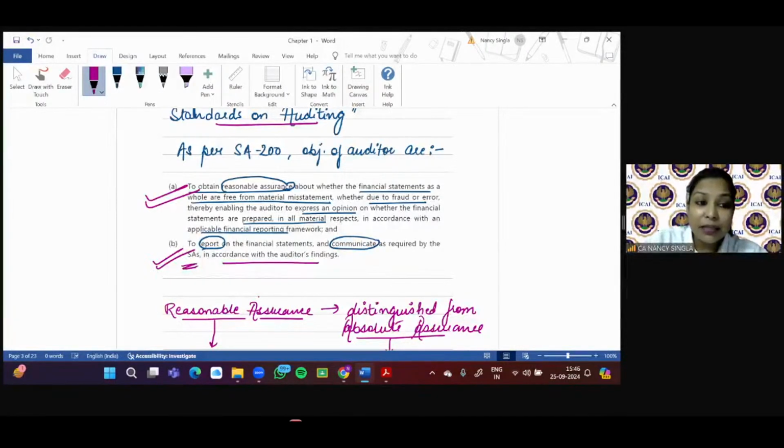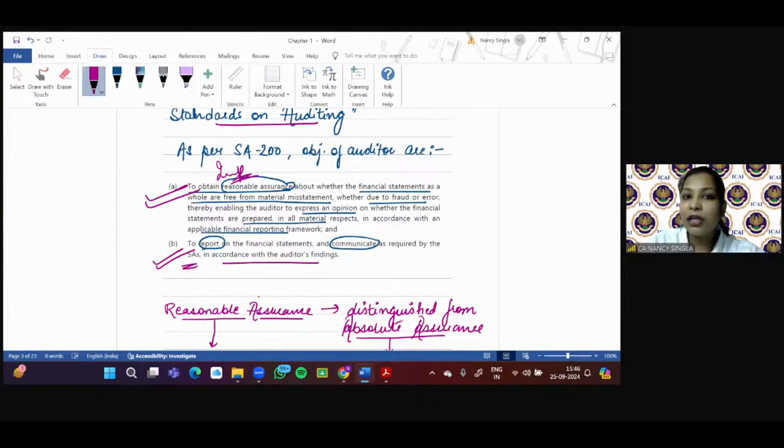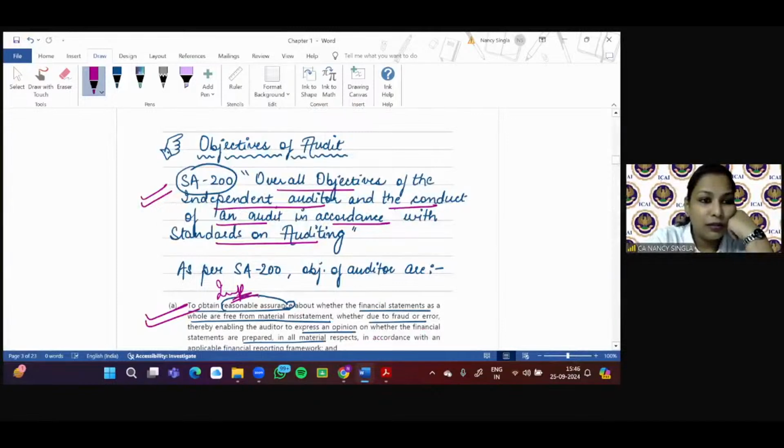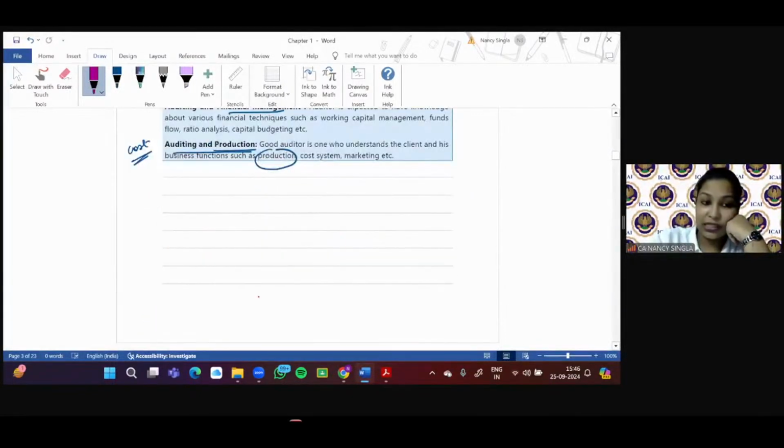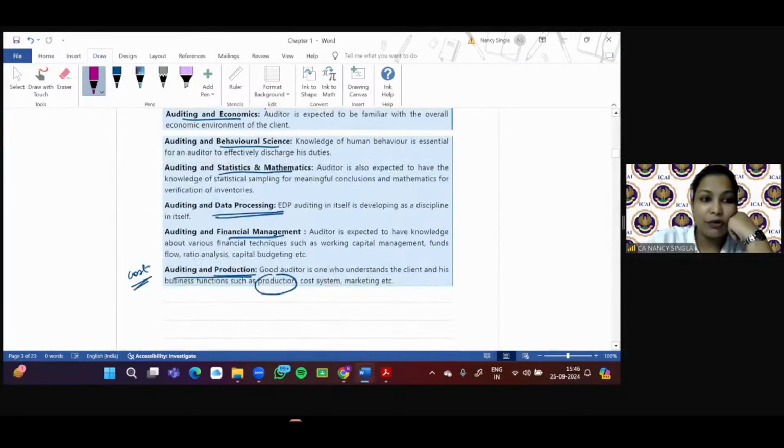Now, why the term reasonable? The term reasonable is really very, very important. You can always get MCQ and case scenarios from this term reasonable assurance. And you will see that in the later part of this chapter also, when we cover the topic of review audit, this term is going to come again and again. I told you when we were discussing statistics, I gave you the example of sampling, that an auditor may check the transactions on a sample basis.